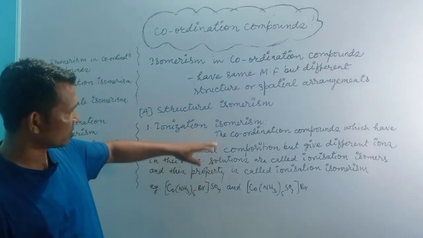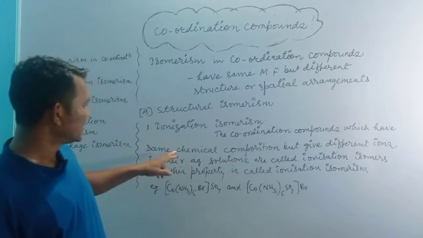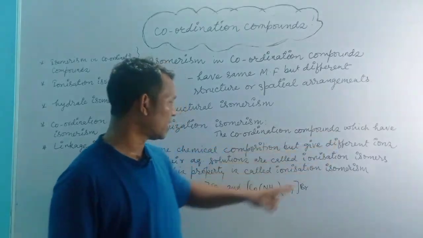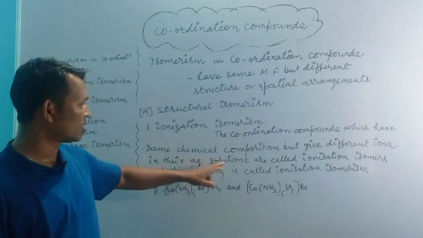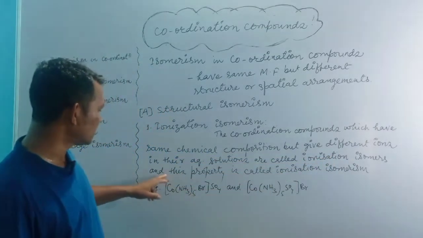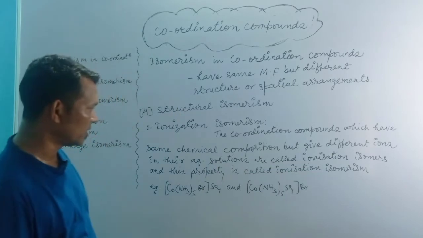The same thing I have written here. The coordination compounds which have the same chemical composition but give different ions in their aqueous solutions are called ionization isomers, and this property is called ionization isomerism.